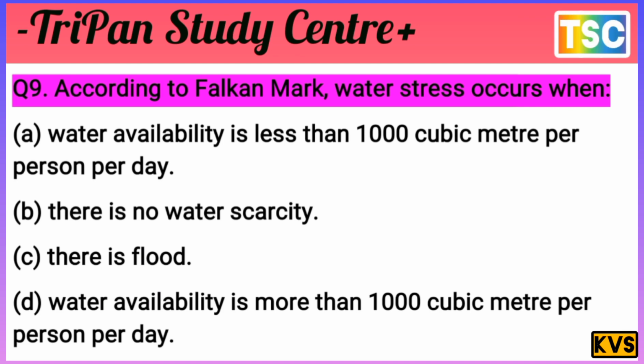First of all, understand according to Falkenmark. He says water stress occurs when: A, water availability is less than 1000 cubic meter per person per day. B, there is no water scarcity. C, there is a flood. And D, water availability is more than 1000 cubic meter per person per day.